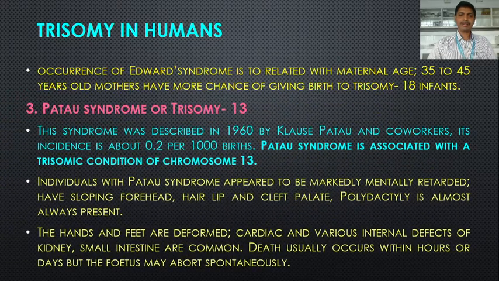Individuals with Patau syndrome appear to be markedly mentally retarded, have sloping forehead, hair lip and cleft palate. Polydactyly is almost always present. The hands and feet are deformed. Cardiac and various internal defects of kidney and small intestine are common. Death usually occurs within hours or days, but the fetus may abort spontaneously.